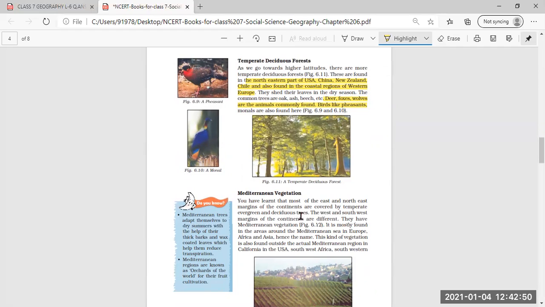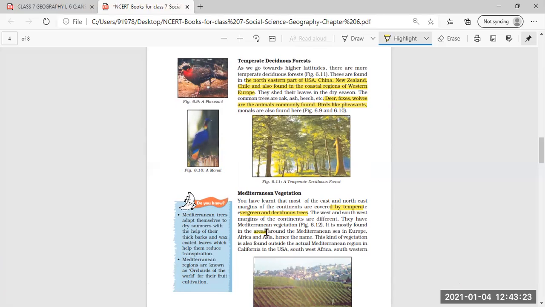Then Mediterranean vegetation. This is mostly found, and they are covered by the temperate evergreen and deciduous trees. Both types of trees are found in Mediterranean vegetation. The west and southwest margins of continents are different. They have Mediterranean vegetation. It is mostly found in the areas around the Mediterranean Sea in Europe, Africa, and Asia. That is why it is called Mediterranean vegetation.